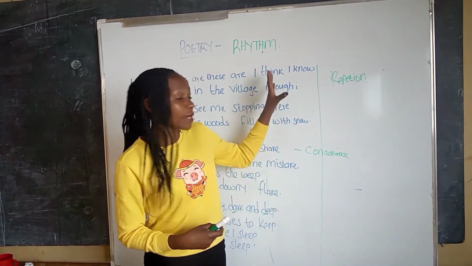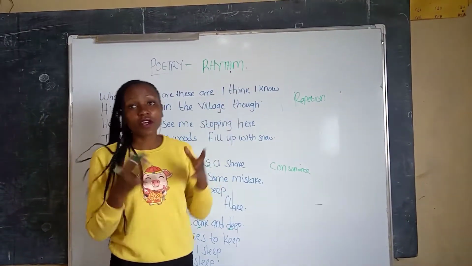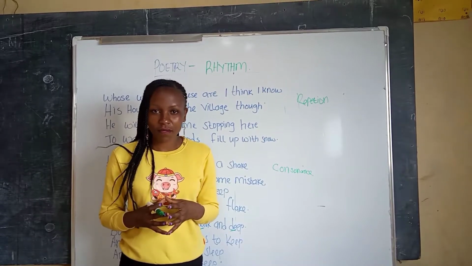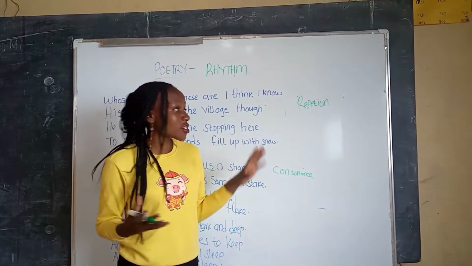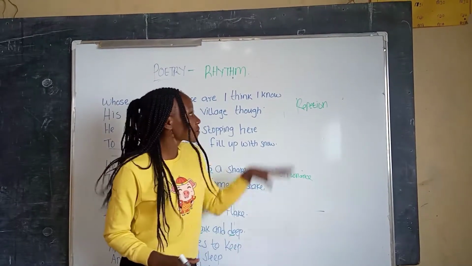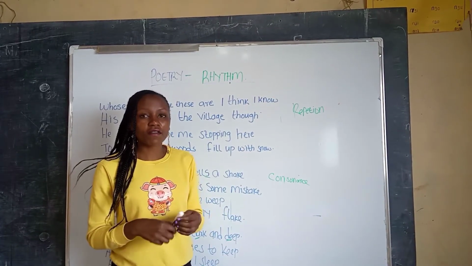And here we're going to make the rhyme scheme of the whole poem. We're going to focus on the last words, and for you to make a correct rhyme scheme, you have to pronounce the words. So we're going to pronounce all these words and create the rhyme scheme together. The first one is know, we have that o sound.